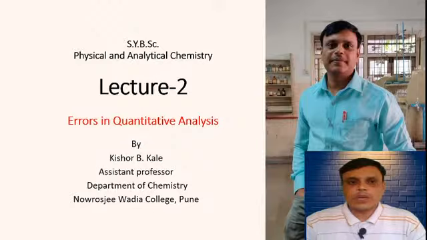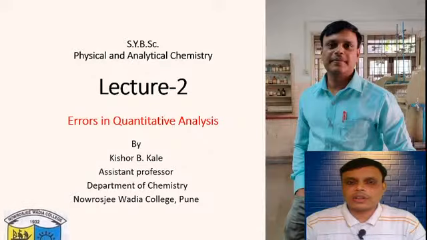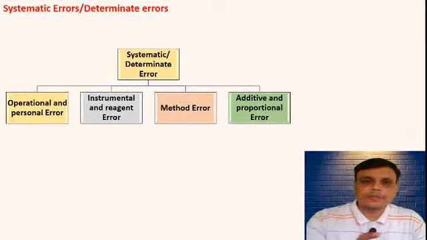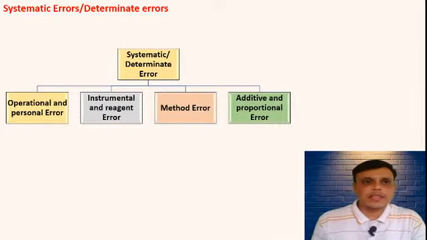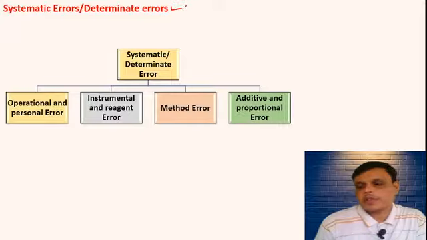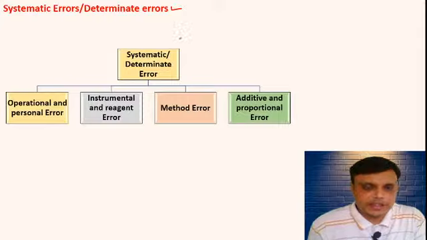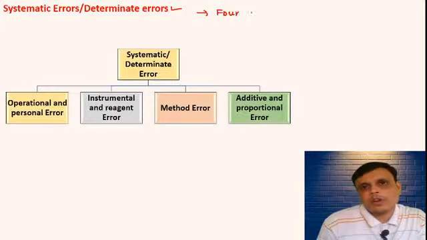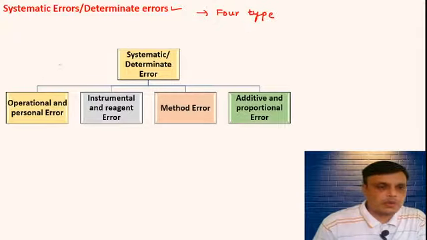This is lecture number 2. We are discussing chapter number 3, that is errors in quantitative analysis. So first of all we will see the types of systematic errors or determinate error. These systematic errors are classified into 4 major types. Which 4 types are there?